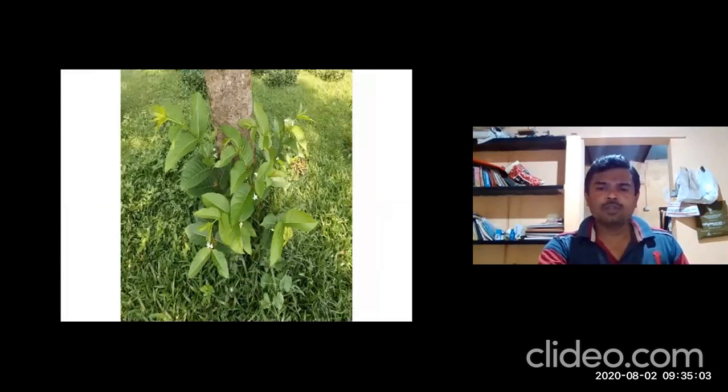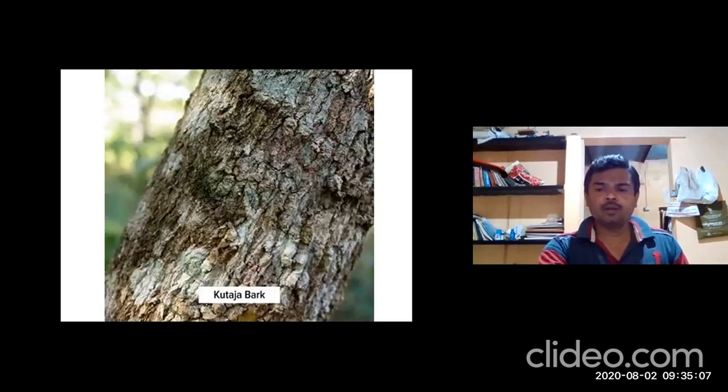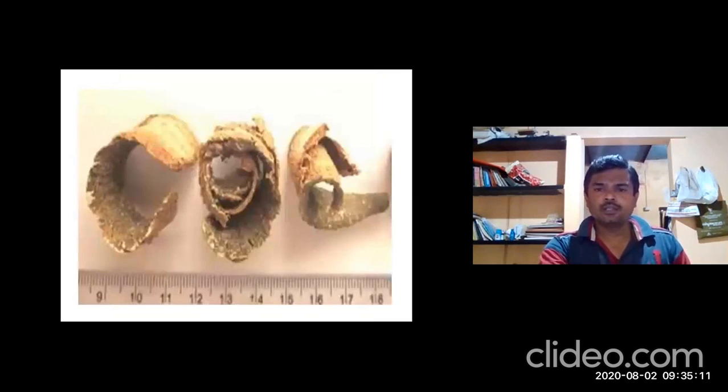This is another picture of Kutaja. This is the stem bark, Kutaja bark. After completely drying, the stem bark becomes recurved. This is the characteristic and identification feature of Kutaja. Kutaja stem bark is thin and recurved. Recurved stem bark is the characteristic feature of Kutaja.